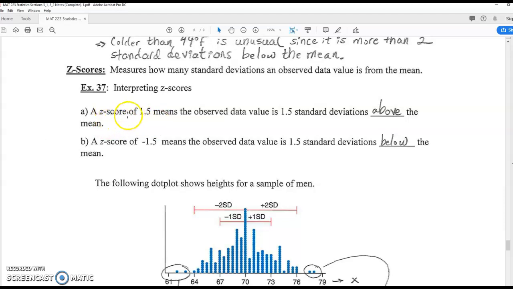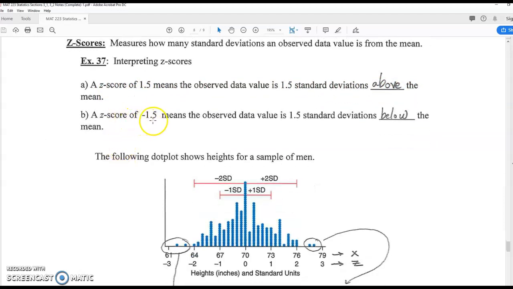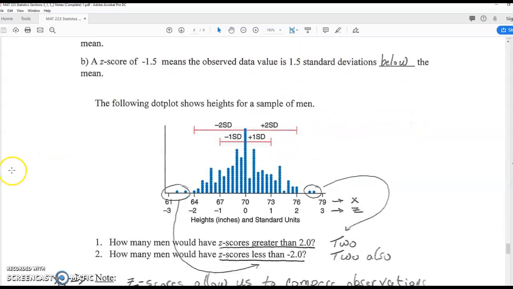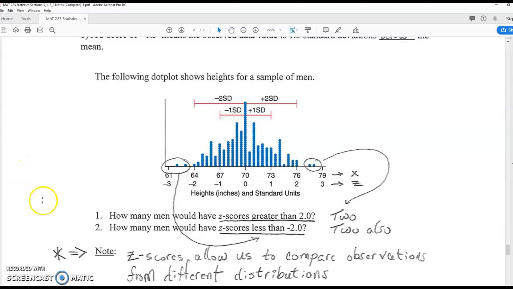Let's say x was converted to 1.5. That would mean it would be 1.5 standard deviations above the mean. A z-score of minus 1.5, the negative sign, would mean that it's 1.5 standard deviations below the mean. So here's an example of height in inches for a sample of men. This is a dot plot of it. Pretty unimodal and symmetric. Very good.